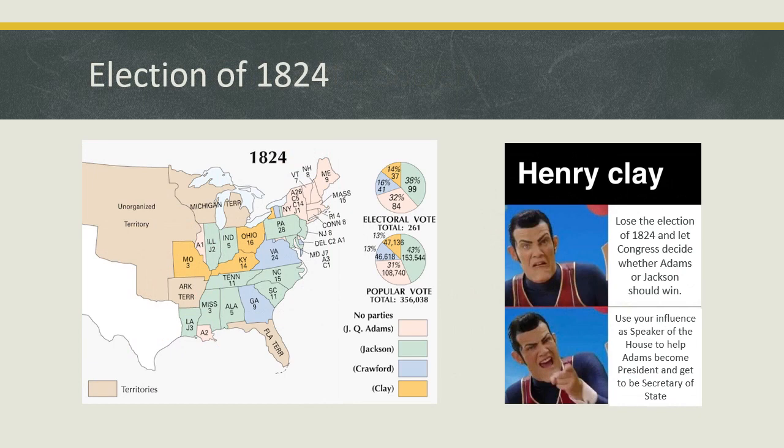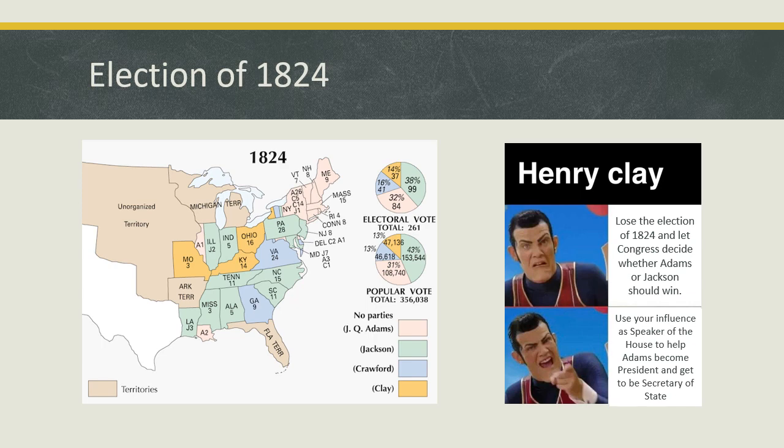Due to the destruction of the Federalists in 1860, all elections were generally between members of Jefferson's Democratic Republicans. In 1824, there were four candidates vying for the presidency: William Crawford, Henry Clay, John Quincy Adams, John Adams' son, and Andrew Jackson. When you look at the results, Andrew Jackson had a larger proportion, but not a majority of the popular vote. But no candidate got a majority of the electoral vote. This means the election would be decided by the House of Representatives.